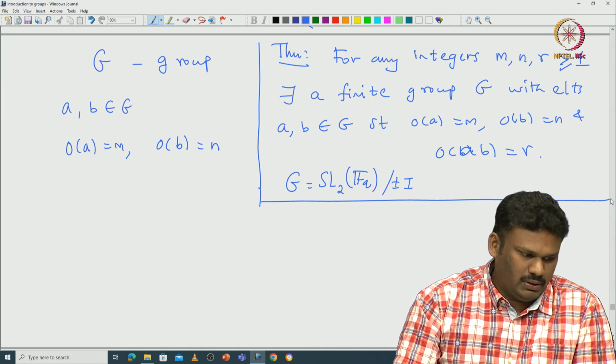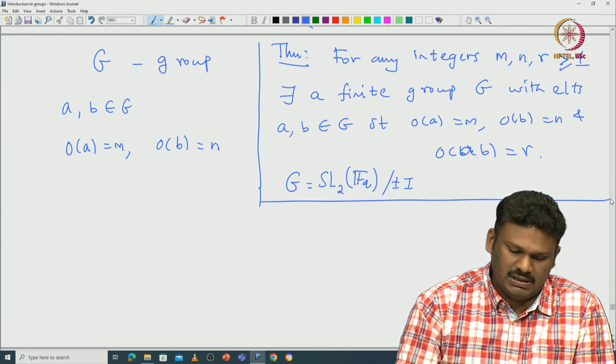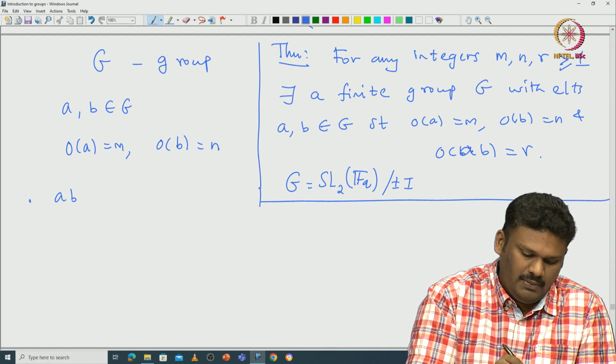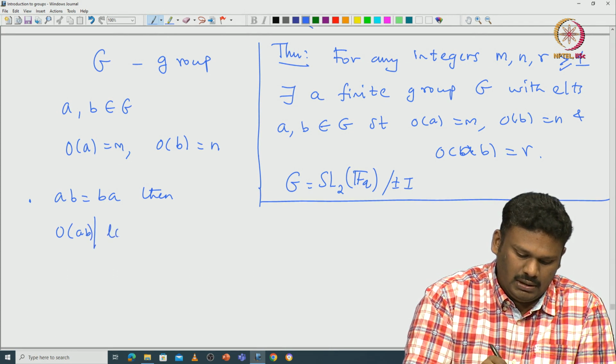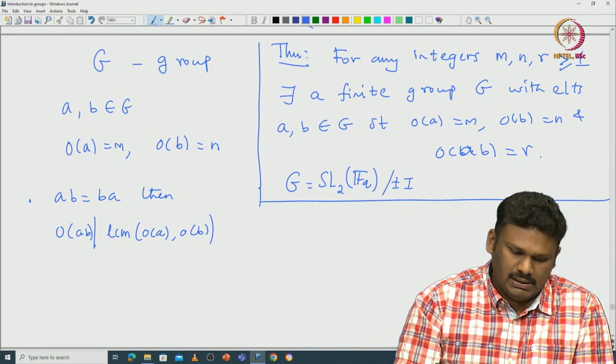But now what I want to do is say what we can say under some circumstances about the order of AB. One thing that we can say: if AB equals BA, then the order of AB must divide the LCM of the order of A and the order of B. That is easy.